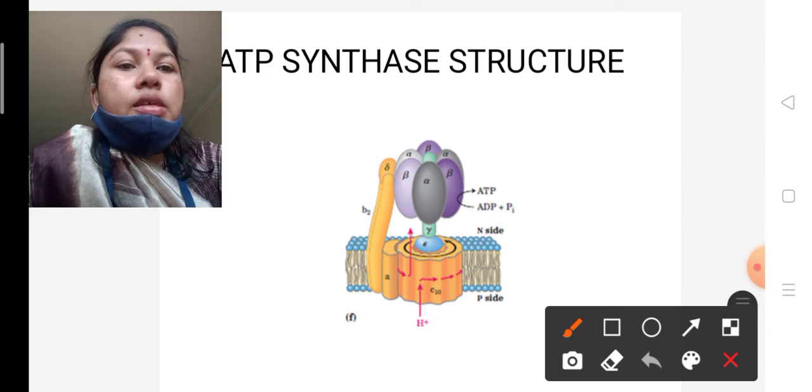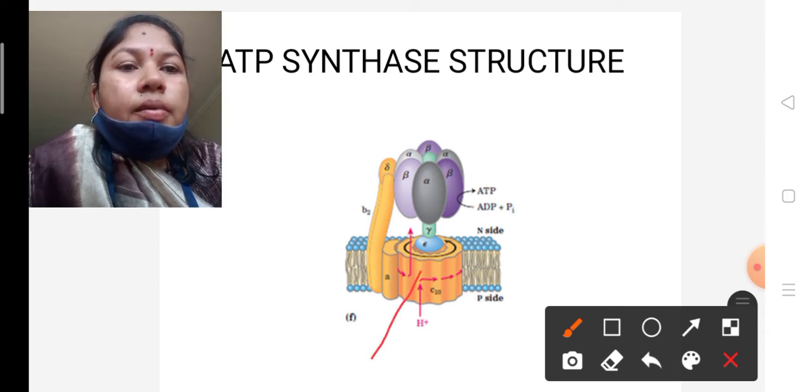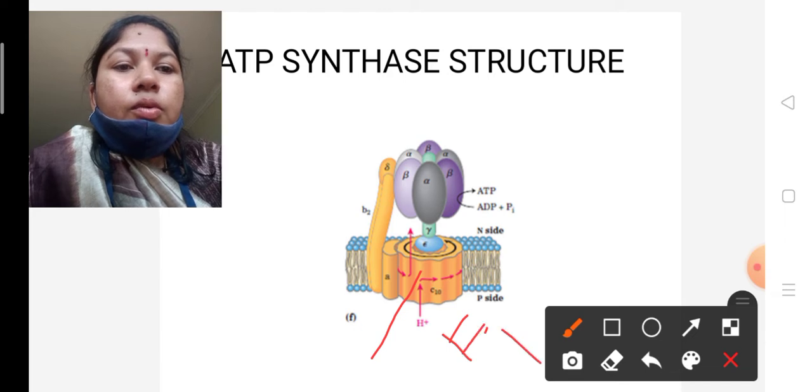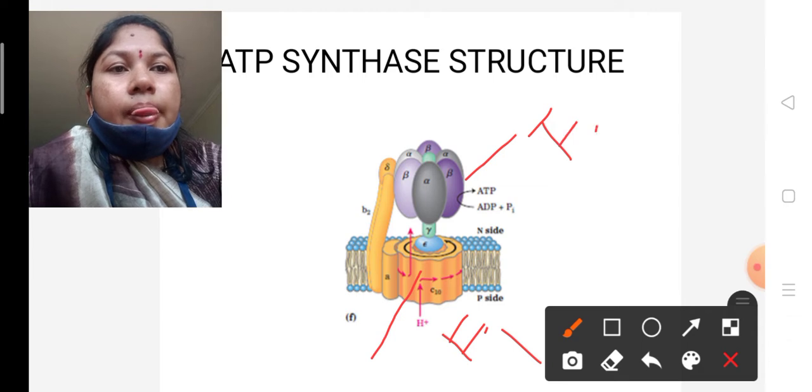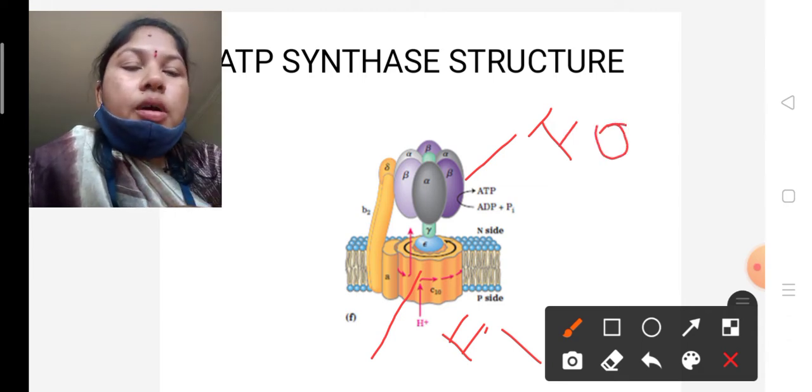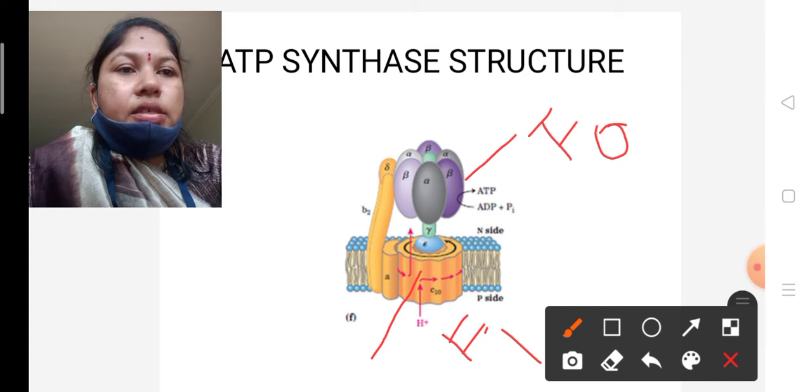Okay, see here, this is the F1 part. Okay, this is the F0 part. F1 is embedded in the lipid molecules. F0 is towards the matrix.